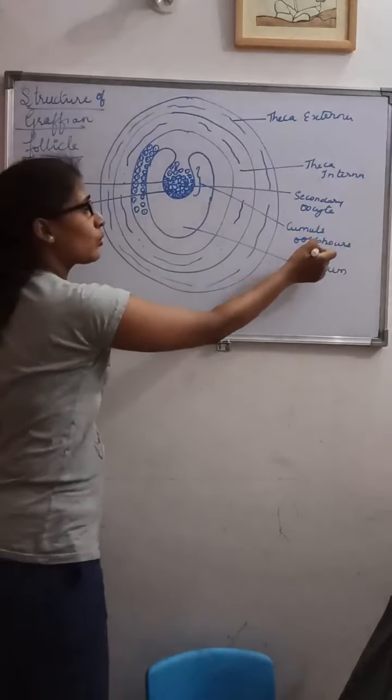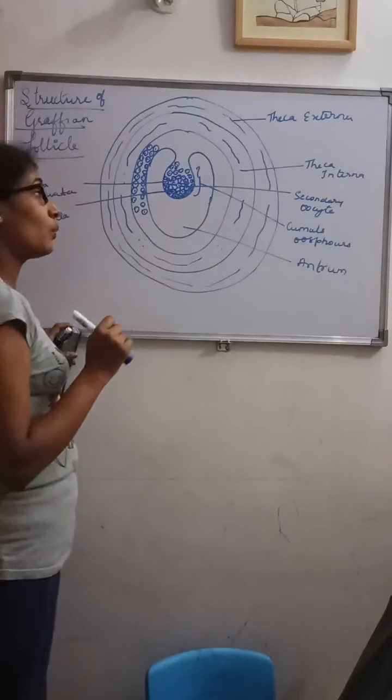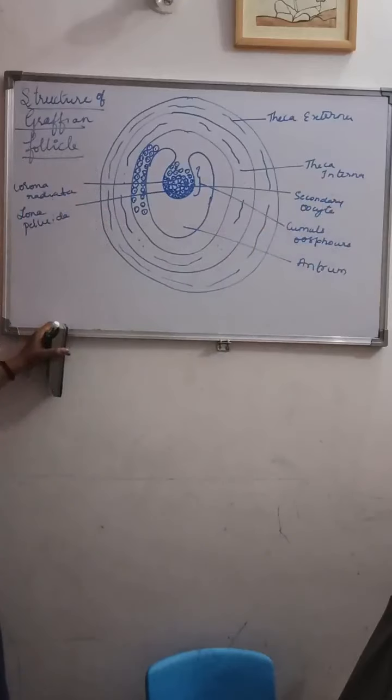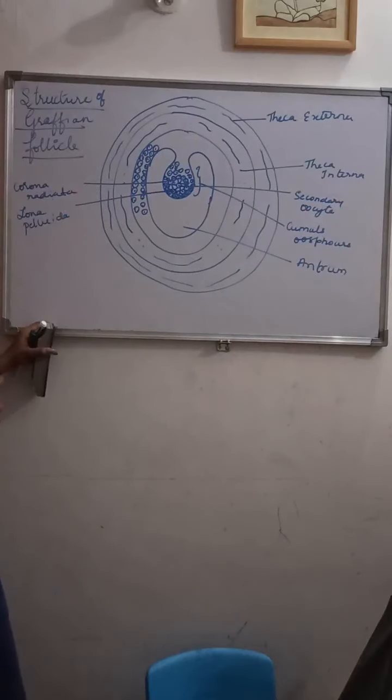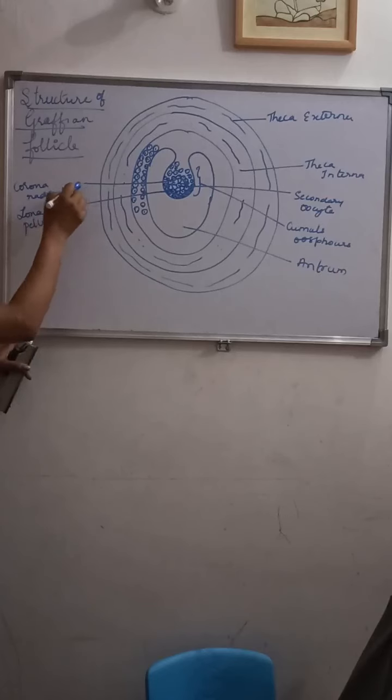And this cumulus oophorus has a secondary oocyte, and this secondary oocyte is surrounded by the egg membrane. So there will be a primary egg membrane called as what? The primary egg membrane is called zona pellucida. The secondary egg membrane is called corona radiata. This is the structure of the Graafian follicle.